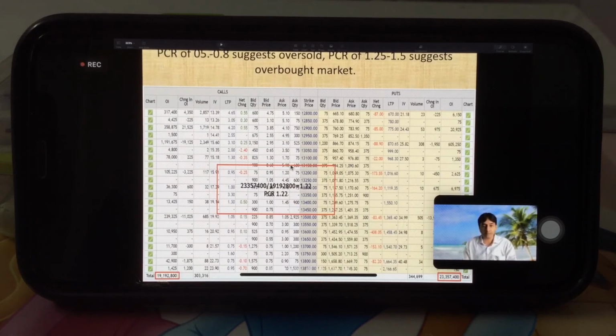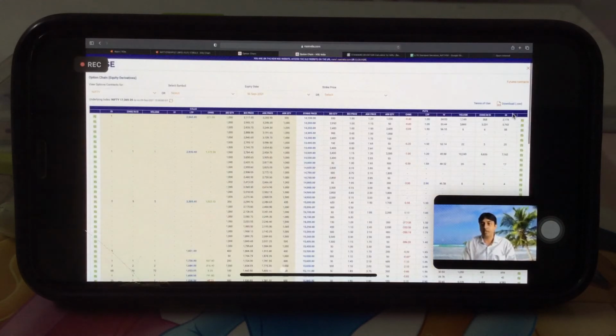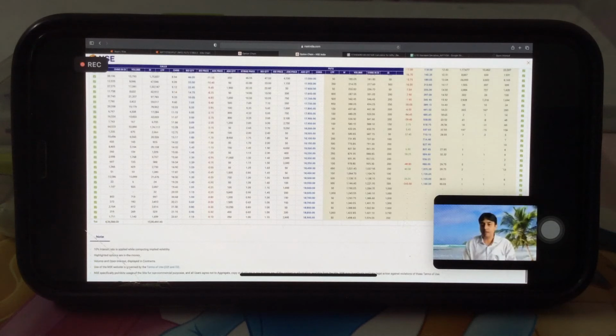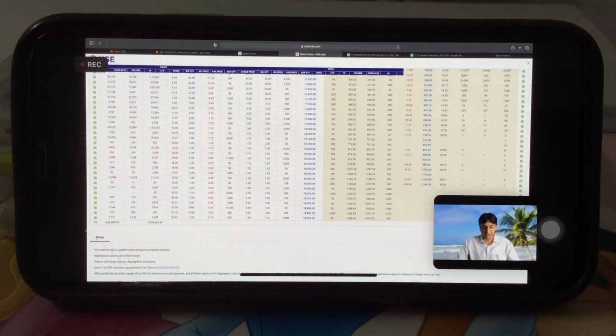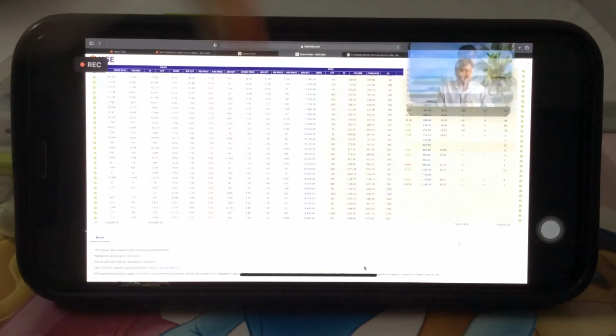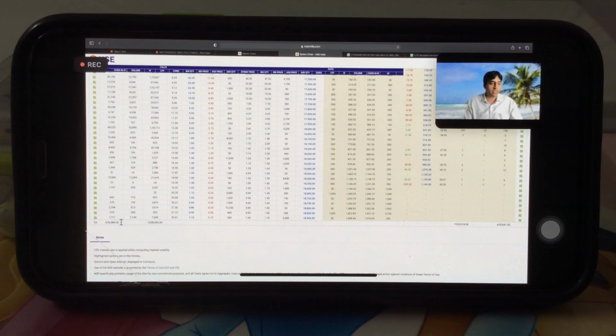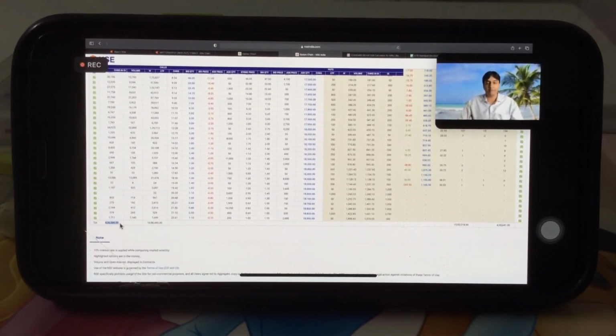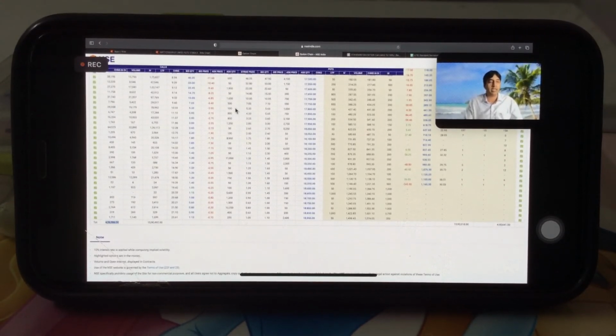So if we see the current PCR of 16th September, how will we calculate the PCR here? 495, 641. So roughly 495 divided by total call open interest, that is 436. Right? 495 divided by 436 is 1.13. So market is still not overbought.